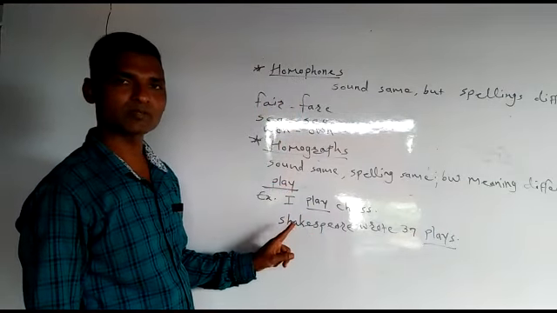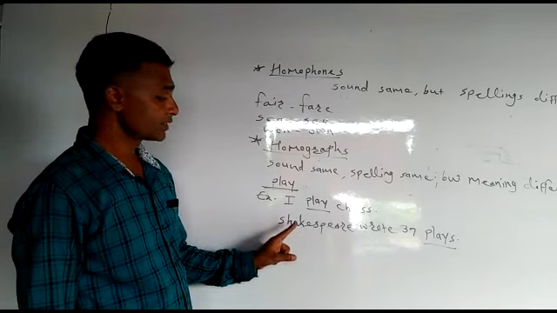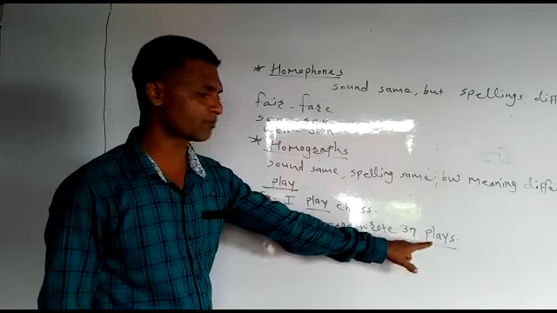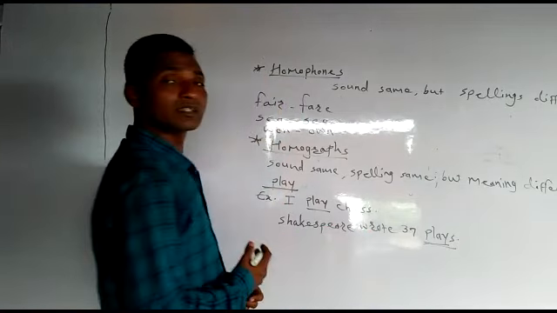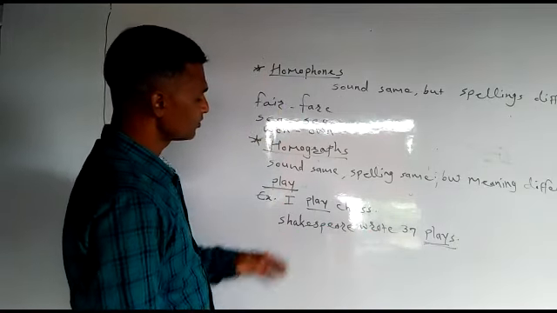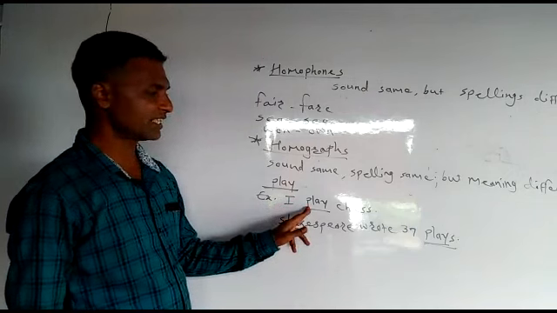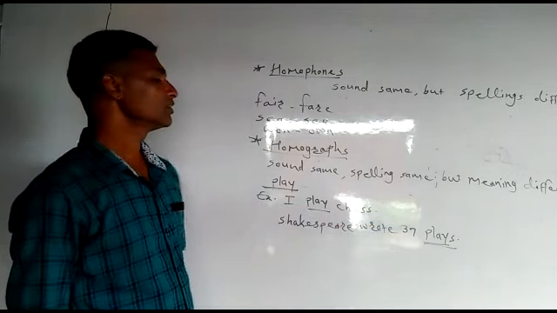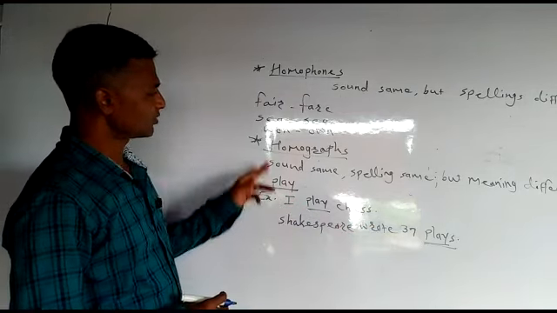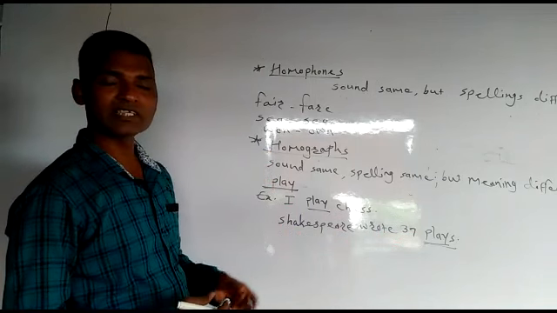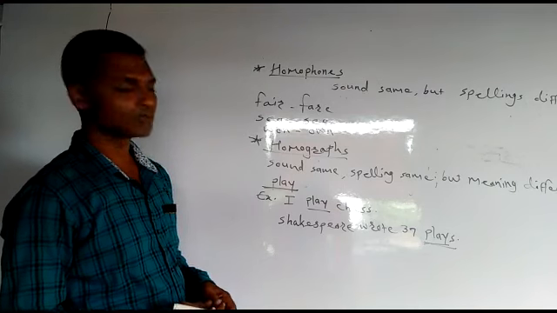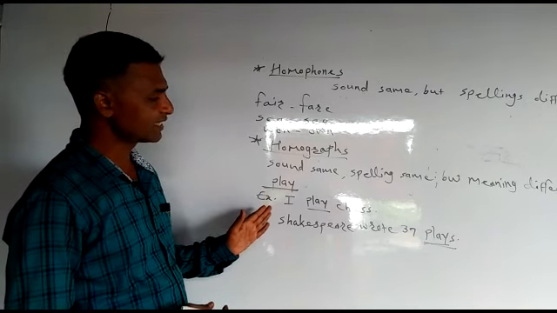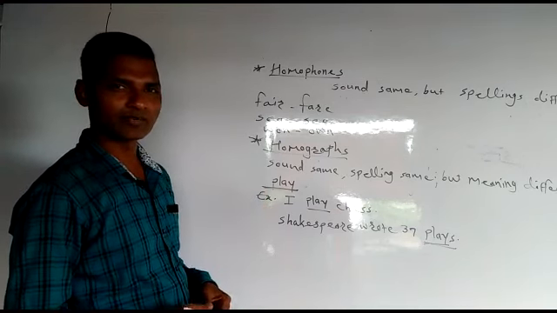Shakespeare is a famous dramatist. Shakespeare wrote 37 plays. Here play means natak. So this was the homograph. Can you guess another example of homograph, which has same spelling but meaning is different?